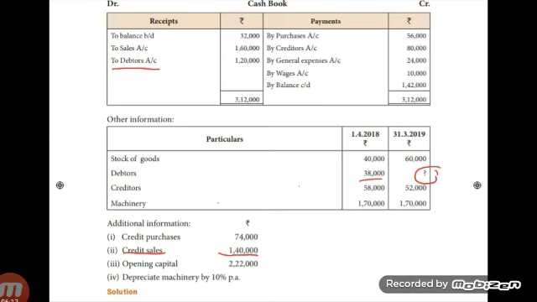Then come to the debit side. Here credit sales is given, so enter credit sales on the debit side. Children, do you know the reason? Credit sales increase the debtors. Any item which increases the debtors is shown on the debit side. So enter 'To credit sales' 1,40,000. Now we have entered all items on debtors.